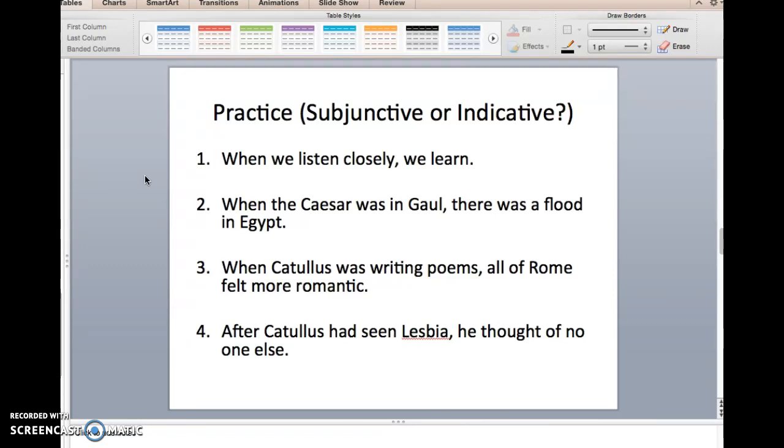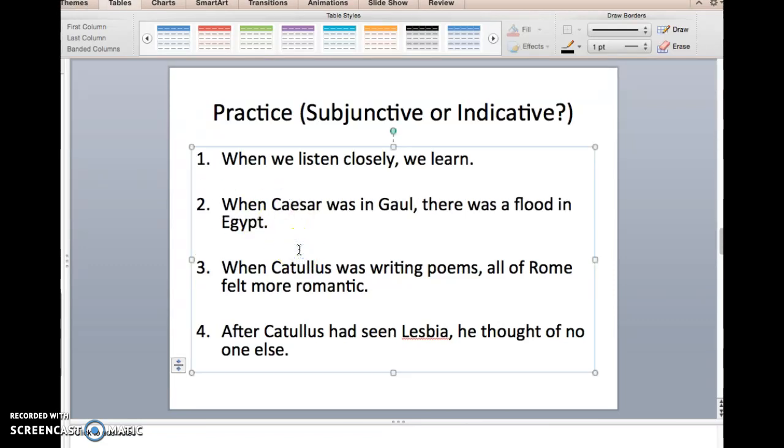With number 2, we're going to translate when Caesar was in Gaul, there was a flood in Egypt. Because when Caesar was in Gaul is in the past tense, we have to decide, well, is this going to be subjunctive or is it going to be indicative? And I would suggest that it should be in the indicative, because there's no real connection between Caesar being in Gaul and there being a flood in Egypt. It's just telling us more about the time of the flood in Egypt. When did the flood in Egypt occur? Oh, it occurred at the same time as Caesar was in Gaul. So does that make sense? So we use the indicative because it's purely temporal.